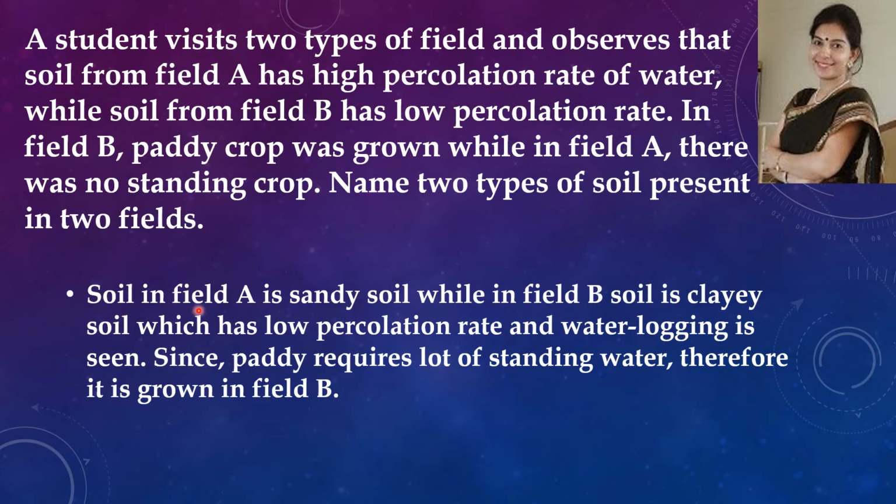The soil in field A is sandy soil, while in field B soil is clay, which has low percolation rate and waterlogging is seen. Therefore, field B has clay soil.